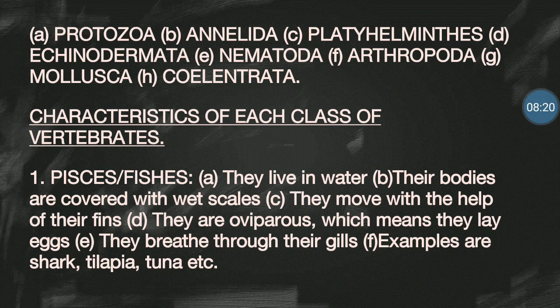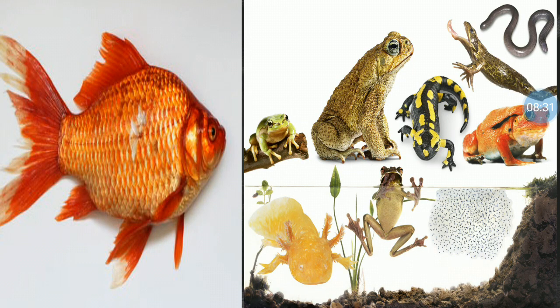Good. Now, the third point, they move with the help of their fins. Please take note. Fishes do not have legs. What they have is fins. Now you can see the tail fin, the one towards the tail area. You can see those red structures by the sides. Those are their fins. That is what they move with. Is that clear? Good.